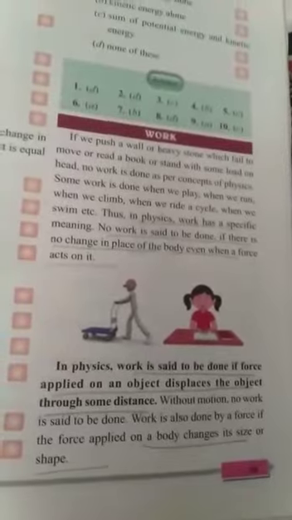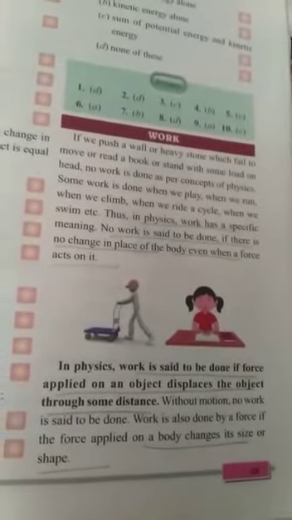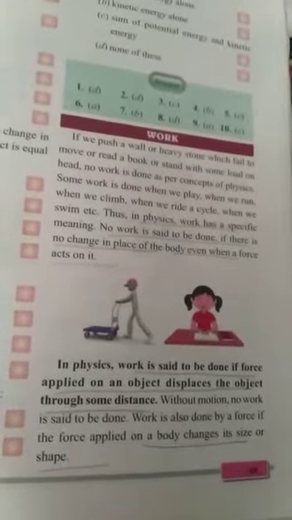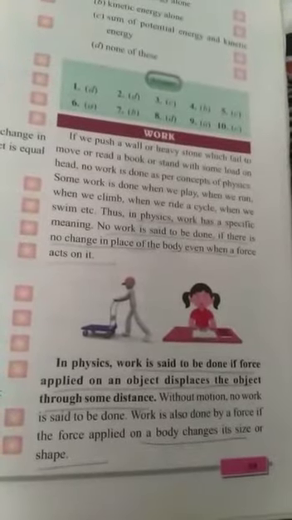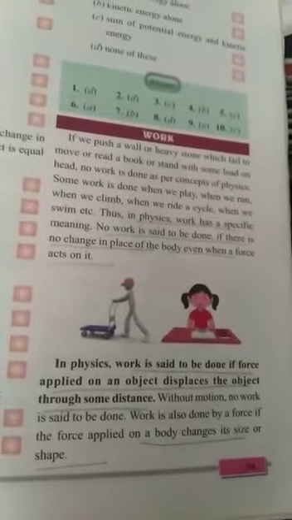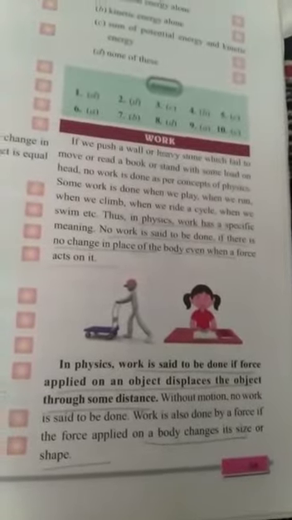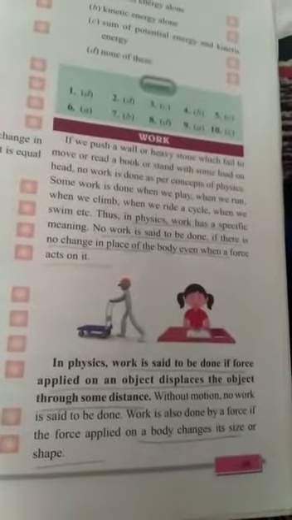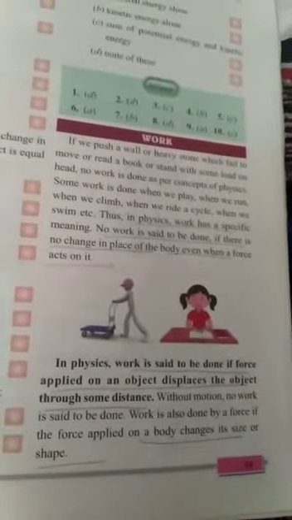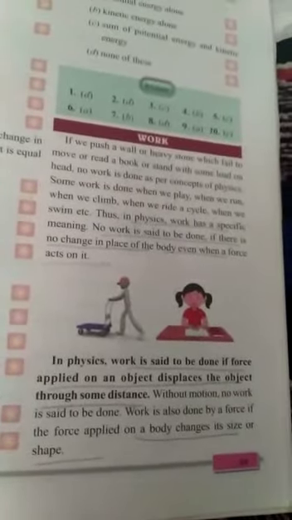It means when an object changes its position from one place to another, then we say that work is done. Work is also done if force applied on a body changes its size as well as its shape.